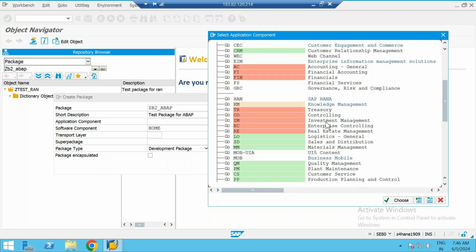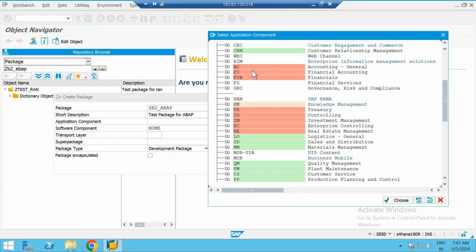If you are getting a request from a salesperson, or a sales consultant is requesting you to create a package, remember, as I said in the initial class, the business user will not directly connect with you. Only your functional consultant will connect with you, so you will know which functional area that consultant is from. Depending on that, you can choose that functional area. If an MM person is reaching out to you, make it MM. If SD, make it SD. If finance, make it FI. Depending on who is reaching out to you to create this package, just select that application component.